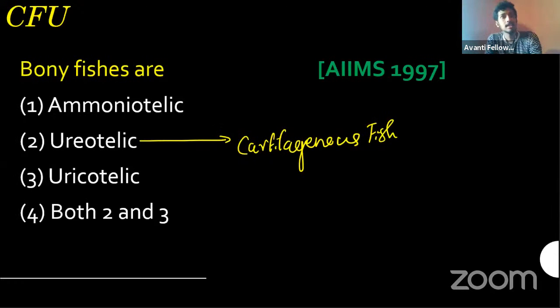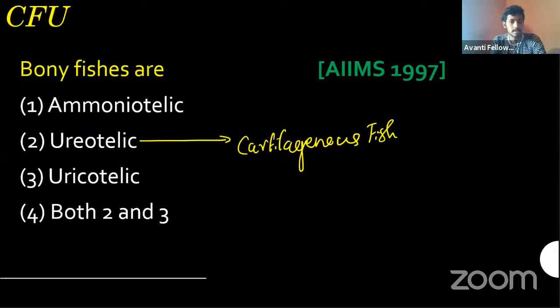But the first thing is that releasing nitrogenous waste in the form of ammonia or urea needs a lot of water. Remember that. Wherever it is ammoniotelic or ureotelic, they are either in the water or of origin in the water. Ammoniotelic, you can directly think that they are in the water only, because outside the water organisms normally don't have an ammoniotelic mechanism. Ureotelic or uric acid excretion needs very little water. You can see this behavior in birds or some of the reptiles that we are going to study today.